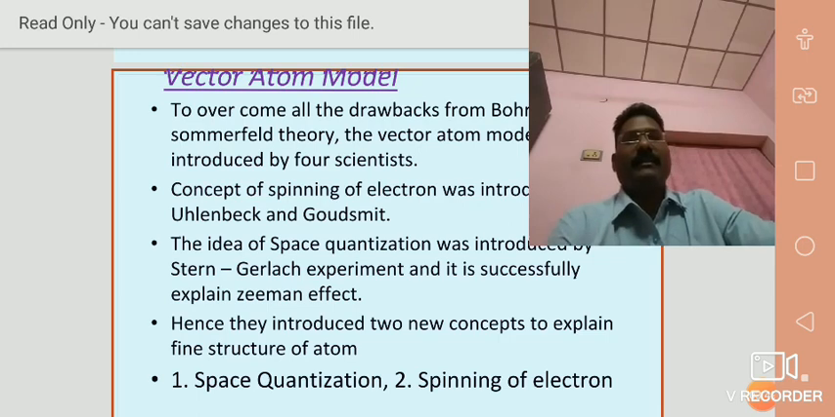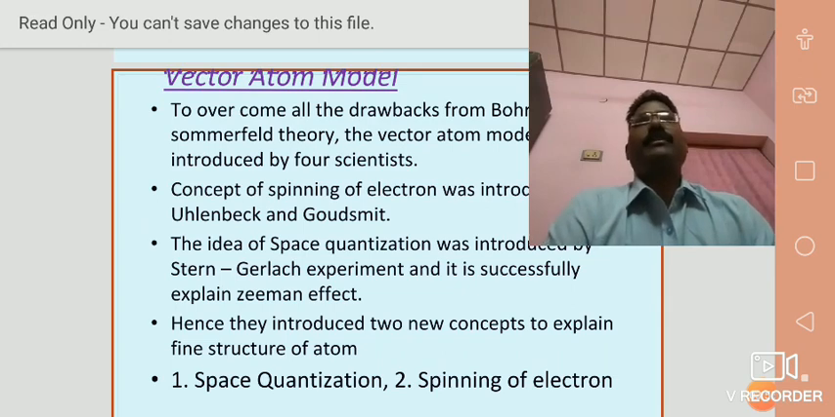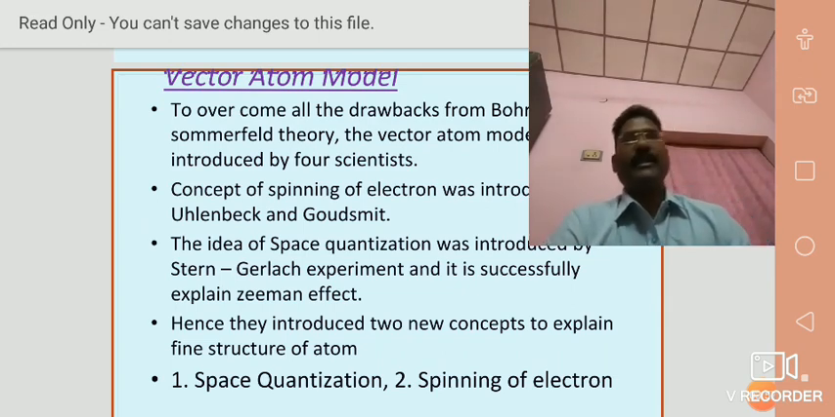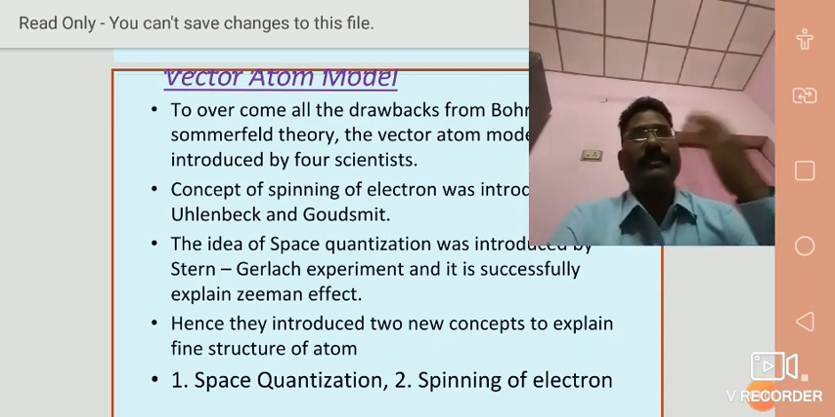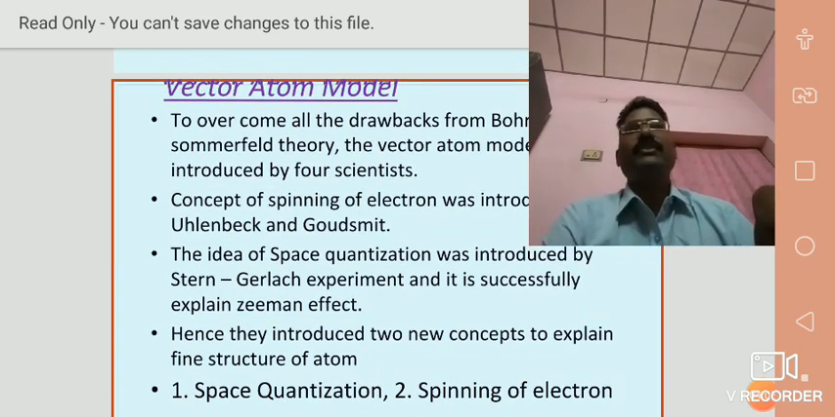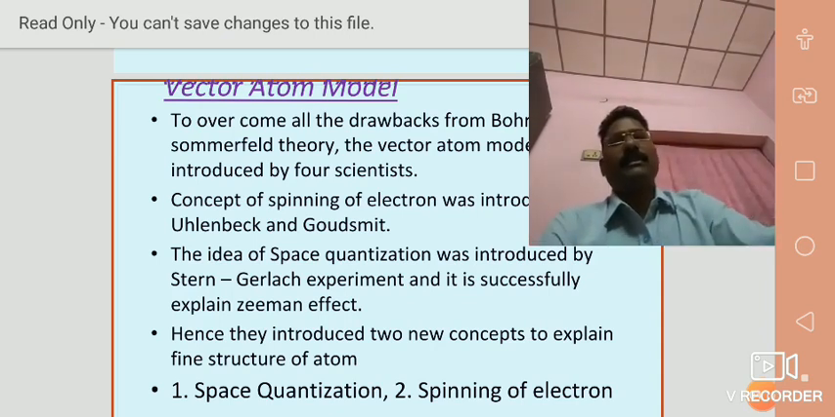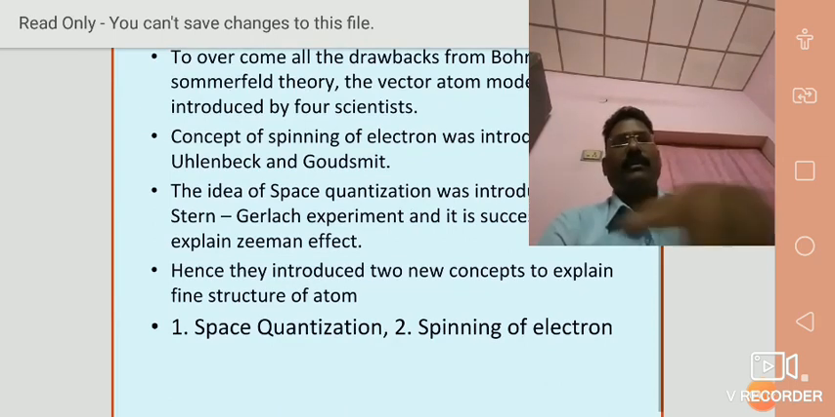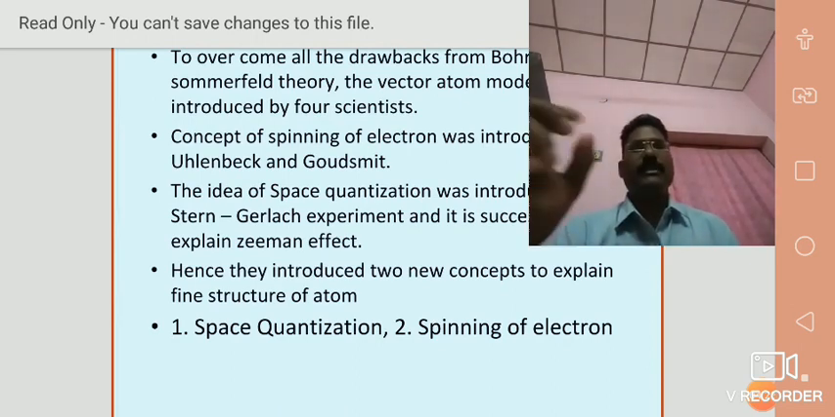And finally, they introduced two new concepts to explain fine structure of the hydrogen spectrum. In hydrogen spectrum, we are discussing the H alpha line, H beta line, H gamma line. In the Balmer series, each is not a single line. Each line has a group of lines. That could not be explained by Bohr and Sommerfeld theory. Therefore, to overcome all these drawbacks, these four scientists introduced two new concepts in the vector atom model: one is space quantization and the second one is spin of the electron.